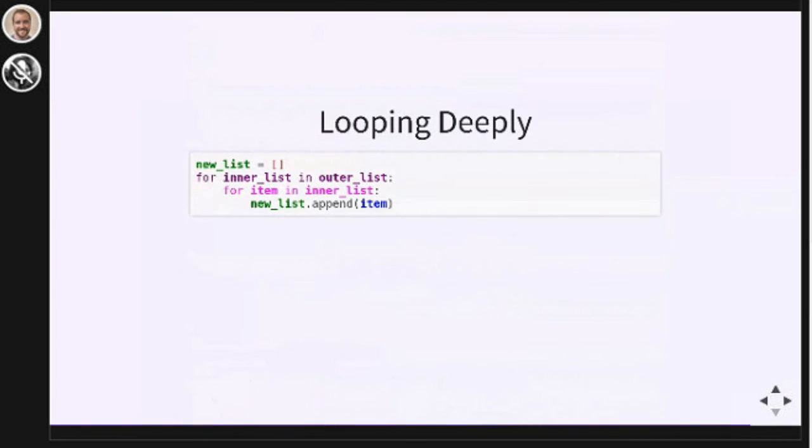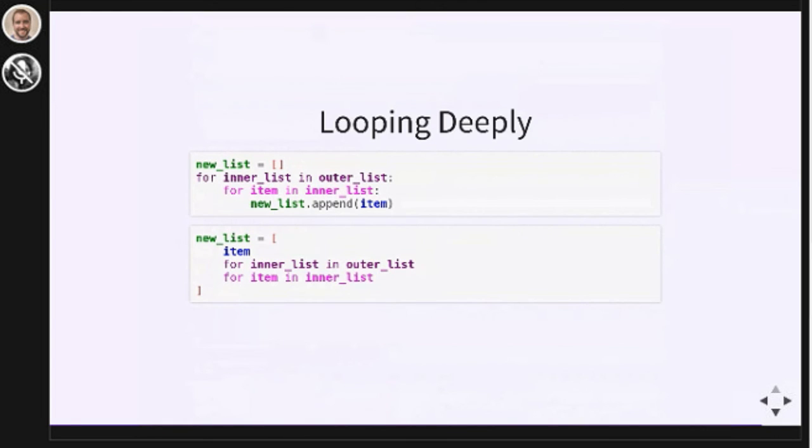This is a nested for loop that builds up a new list. We're taking a list of lists and converting it to a flattened list. Whenever you have code in this format, you can copy-paste your way into a comprehension. So this comprehension here is equivalent to that for loop. We're taking a list of lists and flattening it into a shallow list.